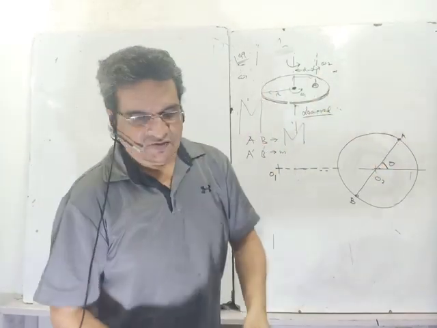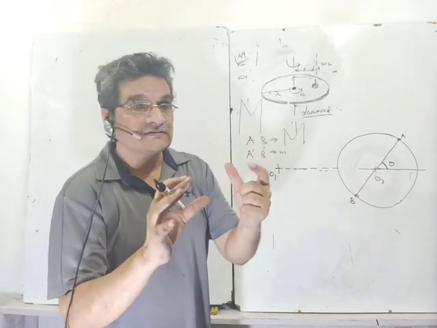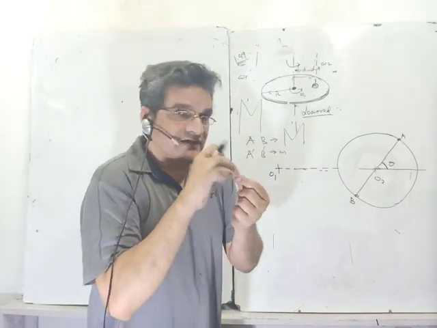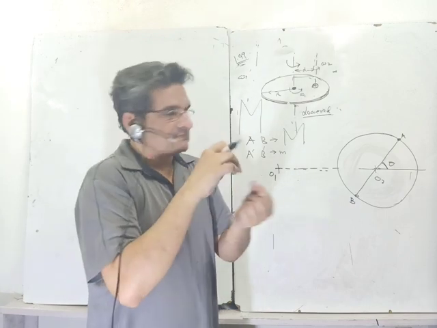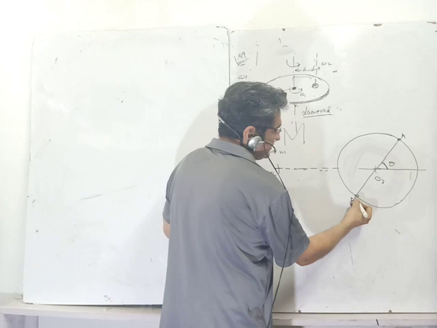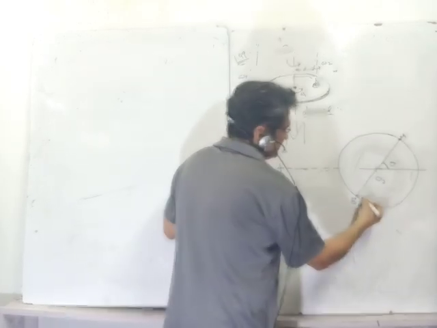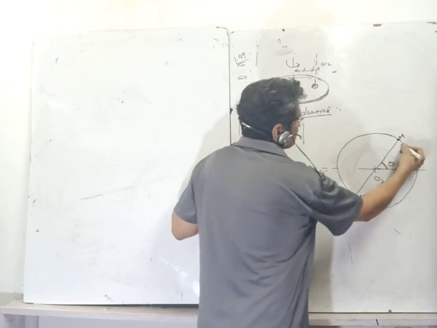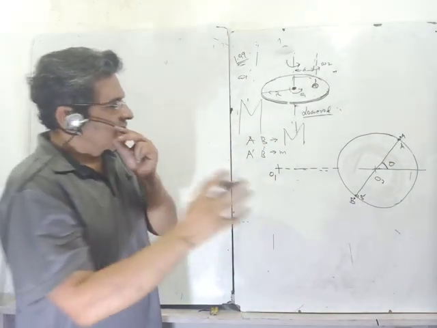Just like Arjun, it is focusing only at 2 locations. So these locations have coinciding points. One falls on the bigger disk, one falls on the lower disk, one above the other. So if A and B are on the bigger disk, B dash and A dash are on the smaller disk. And some observer is looking at it.